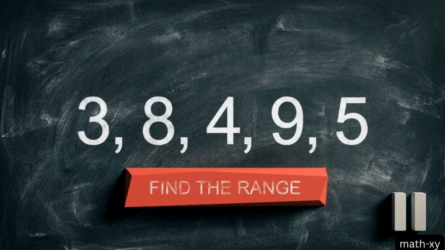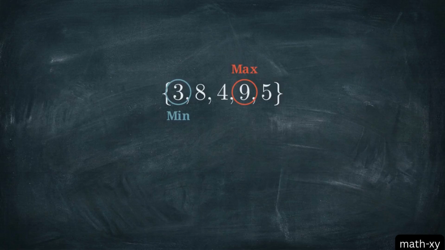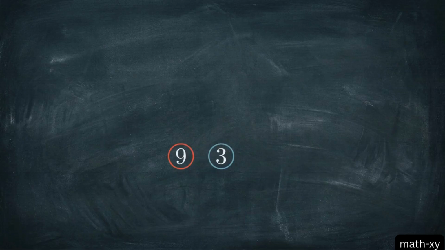Let's put this into practice. Pause the video right here and try to calculate the range for this dataset on your own. To solve this, first identify your absolute maximum and minimum values. Here, our highest number is 9 and lowest is 3. Then execute the final step, subtracting the minimum value from the maximum. 9 minus 3 gives a final range of 6.